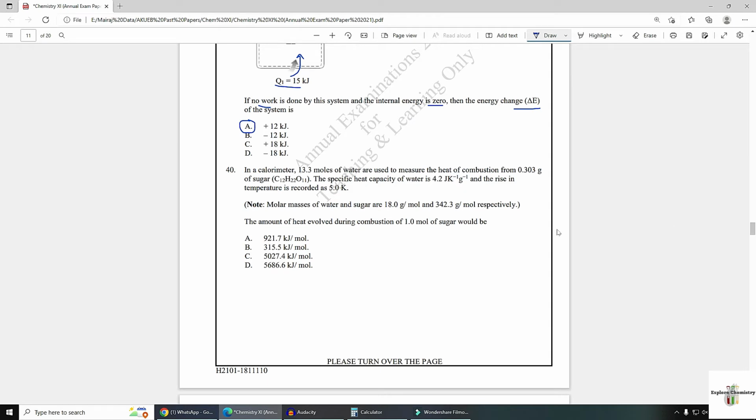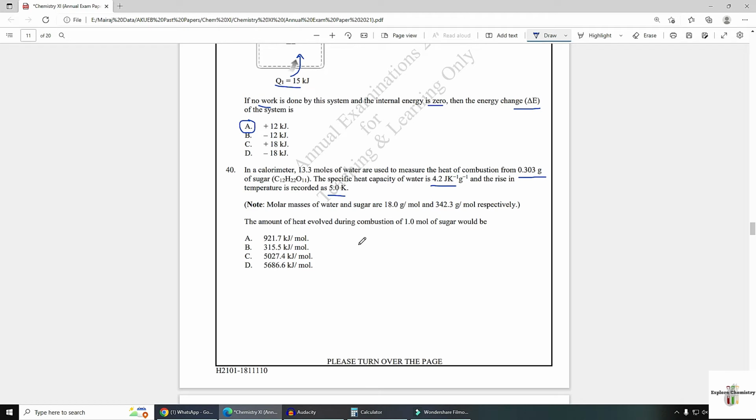In a calorimeter, 13.3 moles of water are used to measure the heat of combustion of 0.30 gram of sugar. The specific heat capacity of water is 4.2 and the rise in temperature is 5 Kelvin. Now mass is given, S value, specific heat capacity value is given, delta T is given.